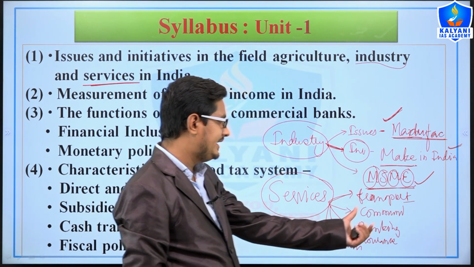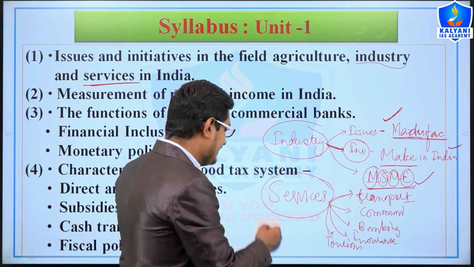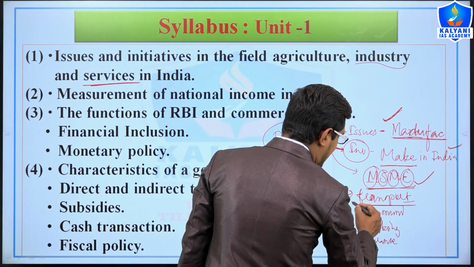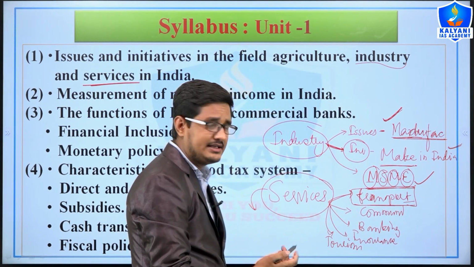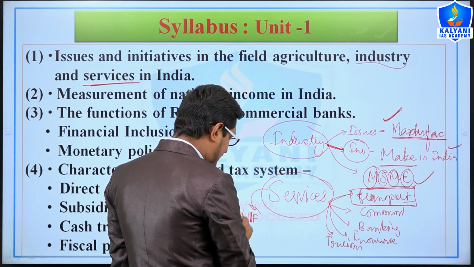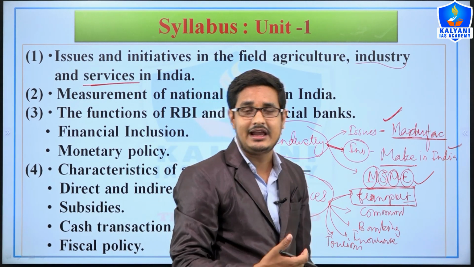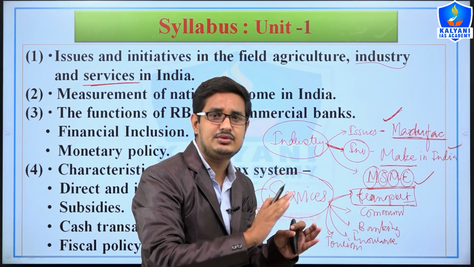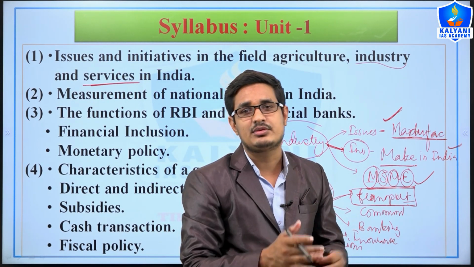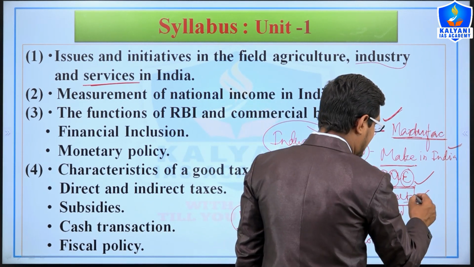So the issues regarding transportation, communication, tourism would be studied by us, and the initiatives taken by the government to improve the railways, roadways, the National Infrastructure Pipeline project. NIP, the National Infrastructure Pipeline project, was initiated by the government, in which between 2020 to 2025 the government of India would spend or invest more than 100 lakh crores in the economy that would develop the infrastructure in India.